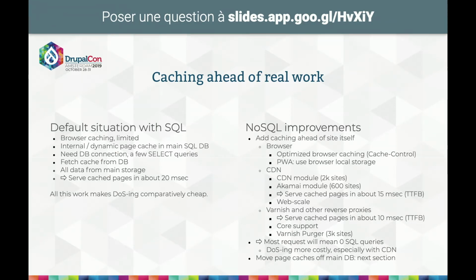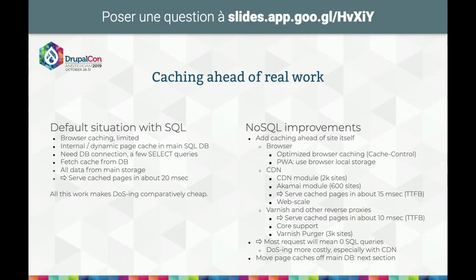So you can use a CDN. A CDN will improve your site scalability a lot. And the CDN module, for example, is used by about 2,000 sites. And there's also a module specifically for Akamai, the biggest CDN that exists, which has still already 600 sites using it. And this will typically give you a time to first byte of about 15 milliseconds in Europe. And of course, the best thing with CDNs really is that they are truly web scale. You can serve worldwide traffic peaks if you are lucky enough to have them at some point.